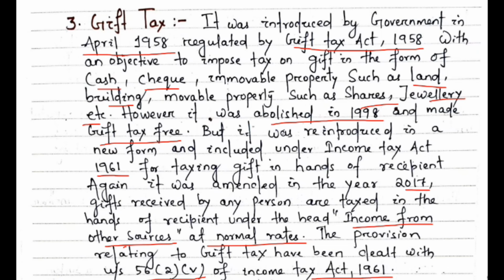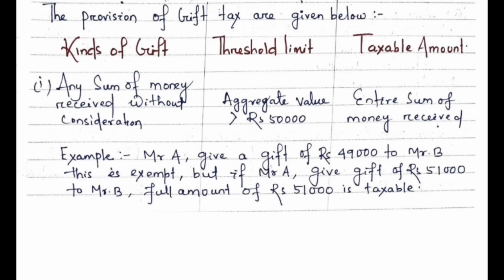It means first it was introduced in the year 1958, then it was abolished in the year 1998, and again it was introduced and included in the Income Tax Act 1961 and was amended in the year 2017, which said that if any person receives any gift, that will be taxable under the head income from other sources under the Income Tax Act 1961. Okay. Now let us understand the provisions of gift tax.